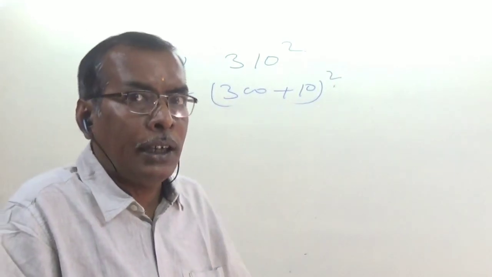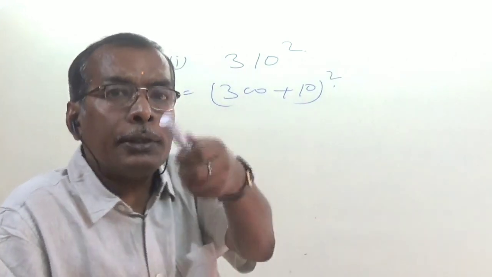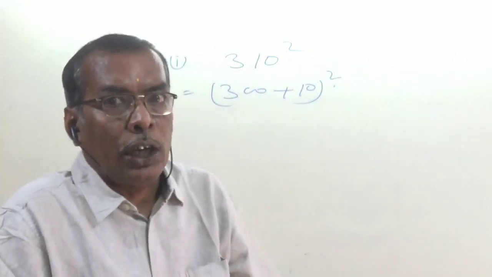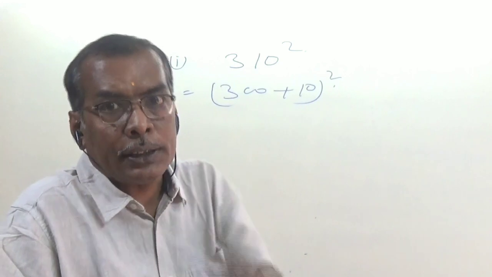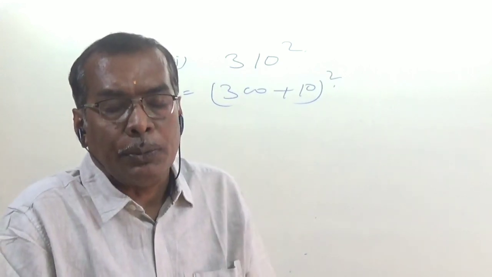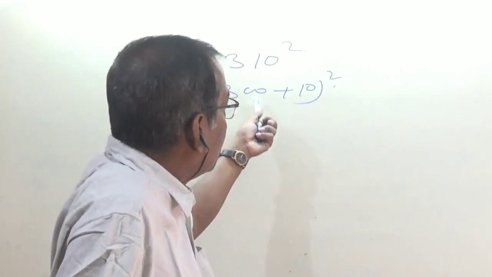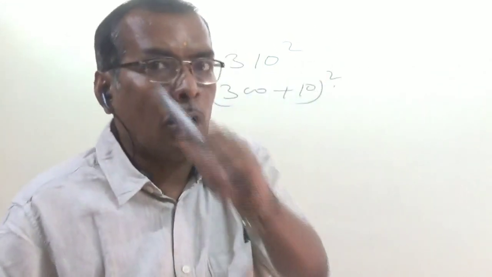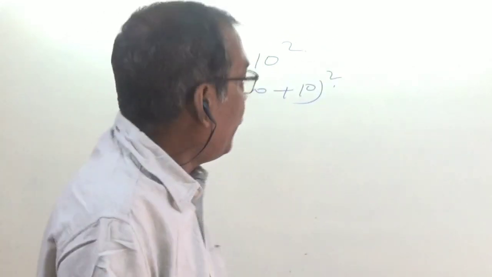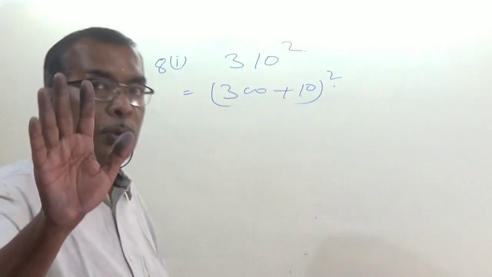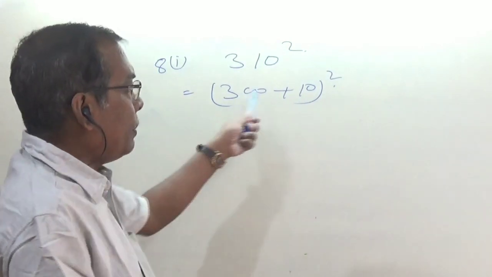Here it is 310. You can split this into your own choice also, but that number should be in simplest form. I think a number simpler than this is not available. If it is available, you can apply that, but it should be simpler. Now it is (a + b) whole square.